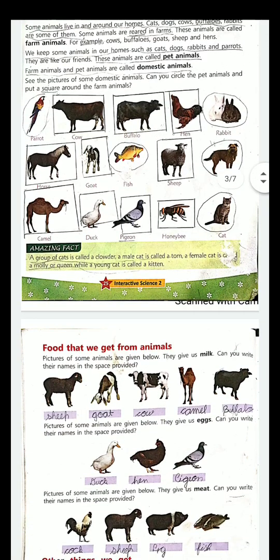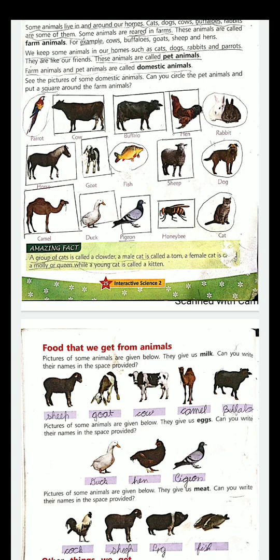Now, food we get from animals. We get many things from animals, so we get food also from animals. Pictures of some animals are given below. They give us milk. Now, you can write the names of these. I say the names. Number 1 is sheep, goat, cow, camel, buffalo. These are the animals that give us milk.